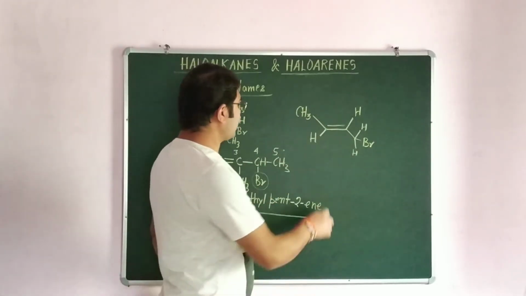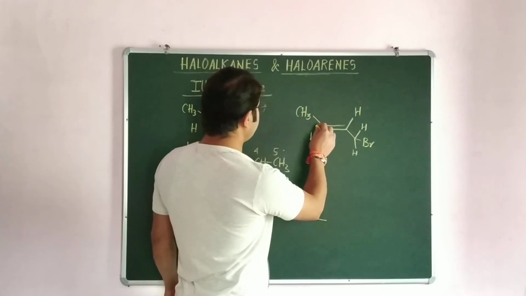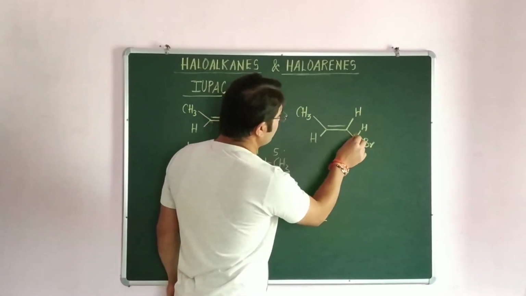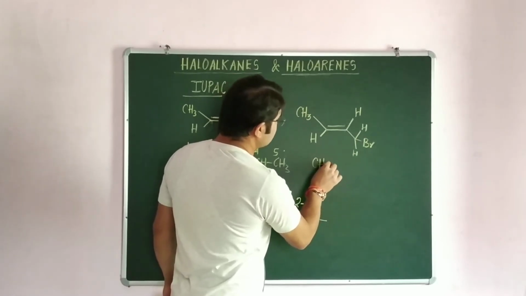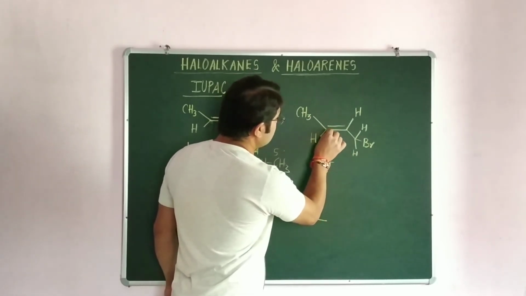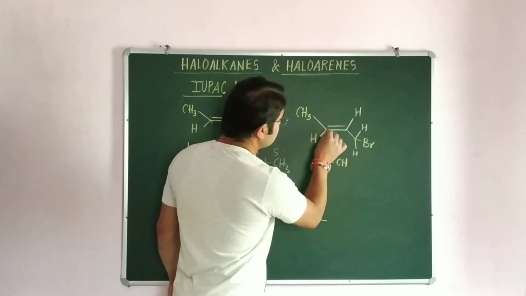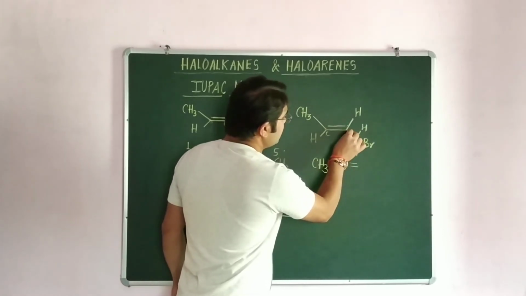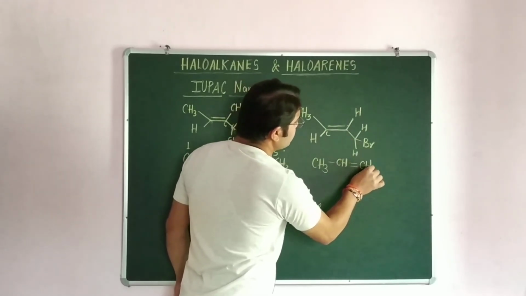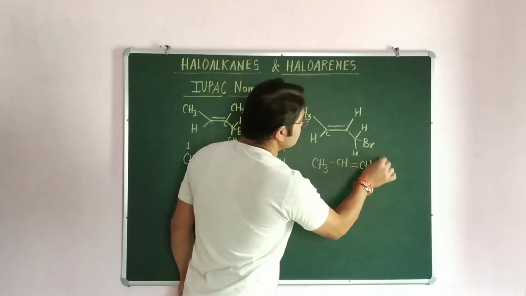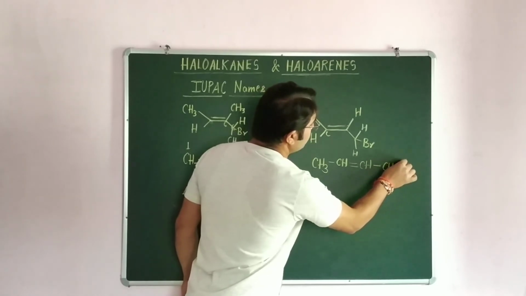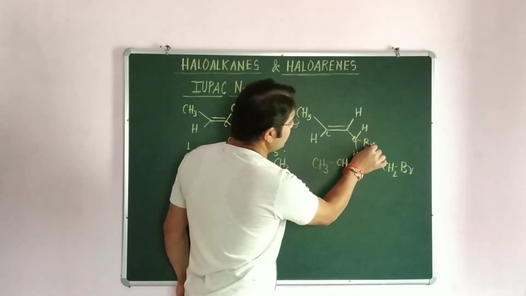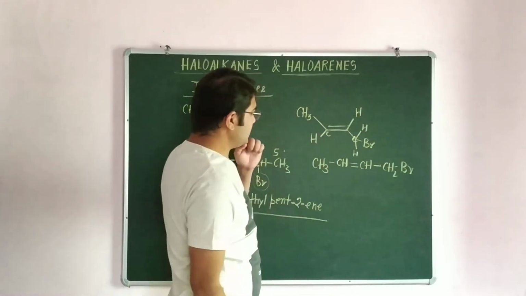If we talk about the second compound, this is again very simple and almost similar. Only 4 carbon atoms are there, 1, 2, 3, 4. First is CH3, then here it is CH, because H is attached with this, then a double bond is present, then again it is CH, then further it is CH2Br, because it is a carbon atom with CH2Br. Here it is CH double bond CH.